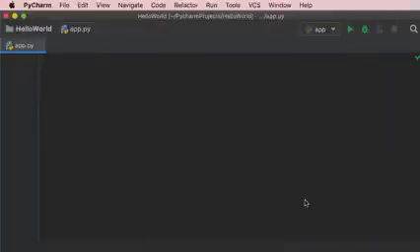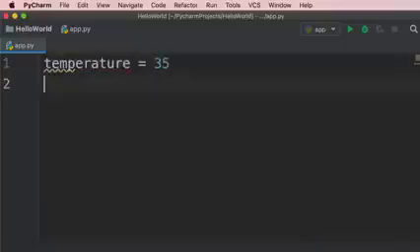In this tutorial, we're going to talk about if statements in Python. We use if statements to make decisions in our programs. For example, we can declare a variable called temperature, and depending on the value of this variable, we can print different messages on the terminal. Let me show you. So here's our temperature variable. We set it to 35.